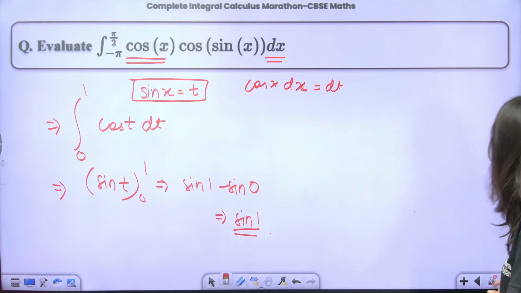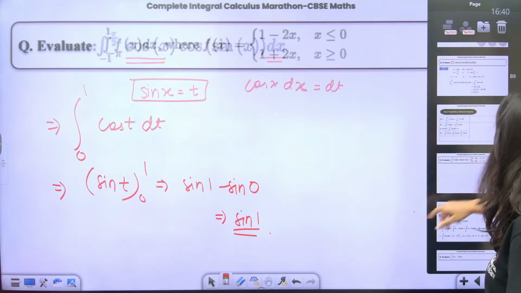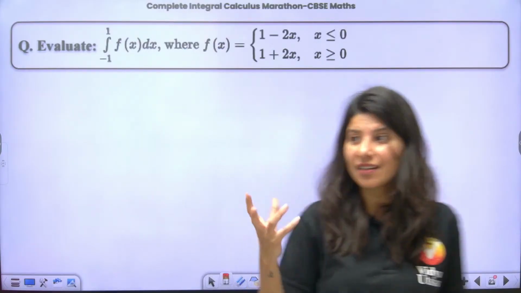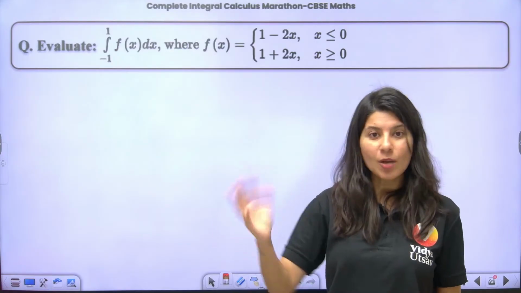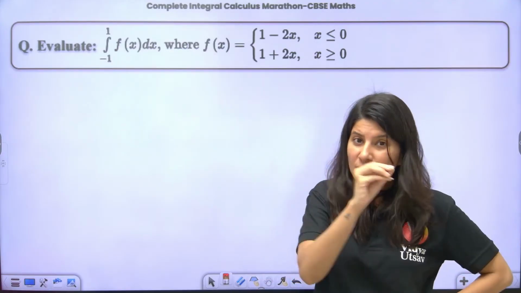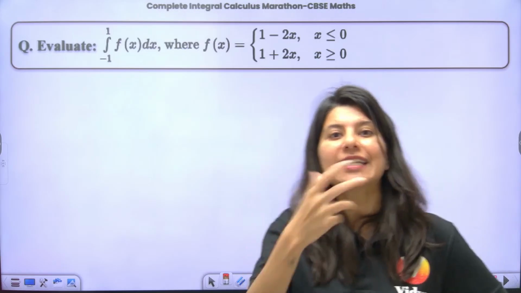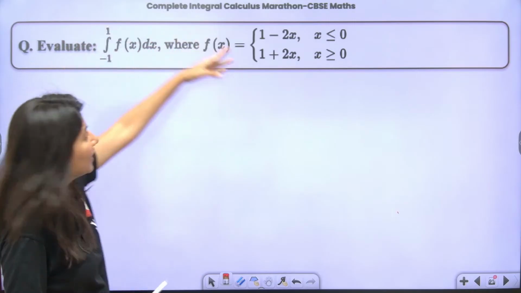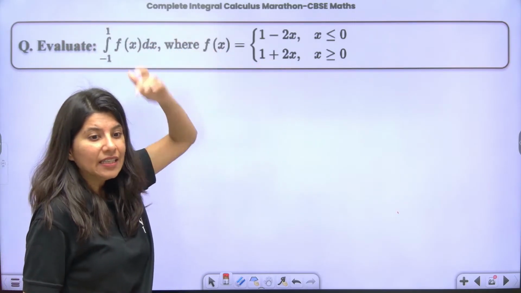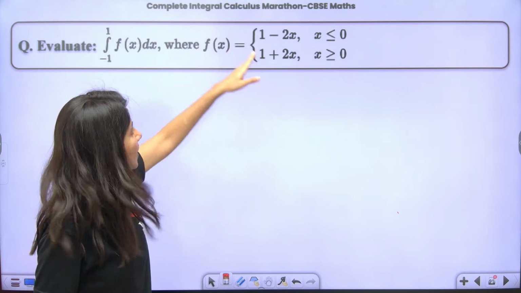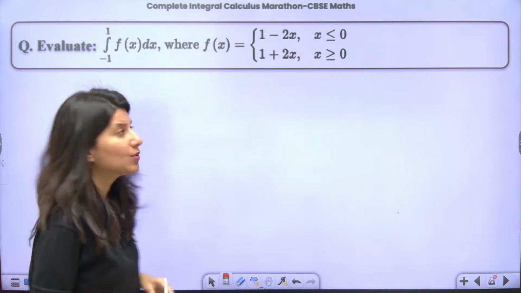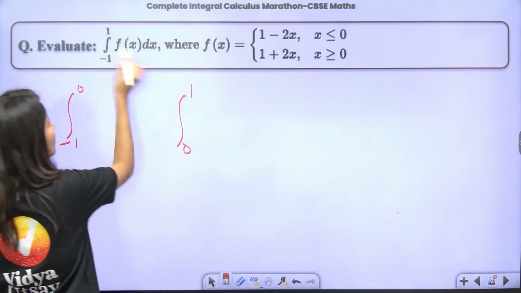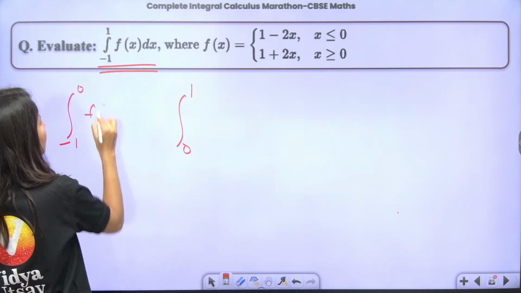Sin 1 correct. Now, we are having a couple of questions on this property where we need to break the function. What is so special in the break? Because the definition is getting changed. So here we need to integrate this function from minus 1 to 1. But can you just spot where exactly your definition is getting changed? At x equals to 0. So you need to break minus 1 to 0, and then 0 to 1. So this thing you have to calculate. This can be written down as this.